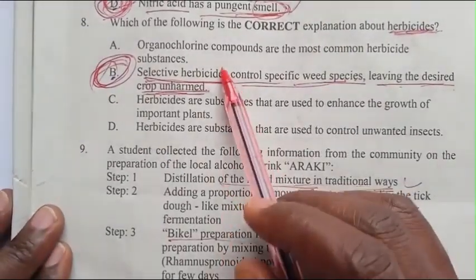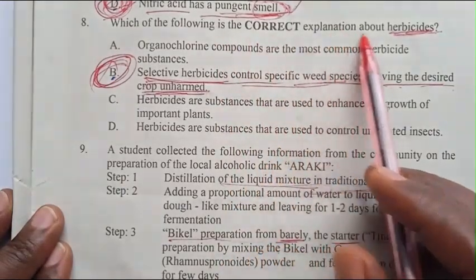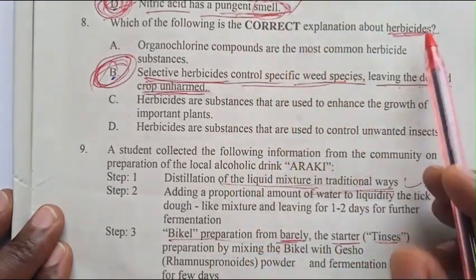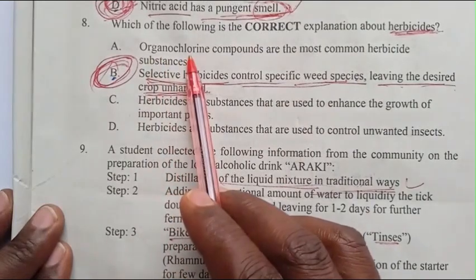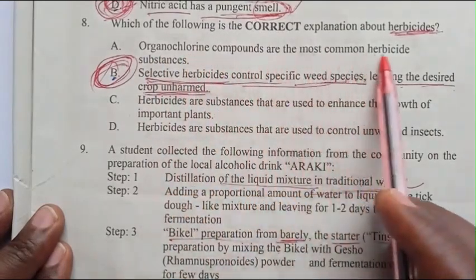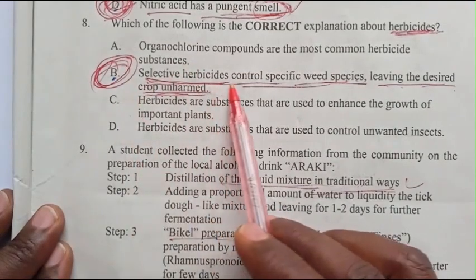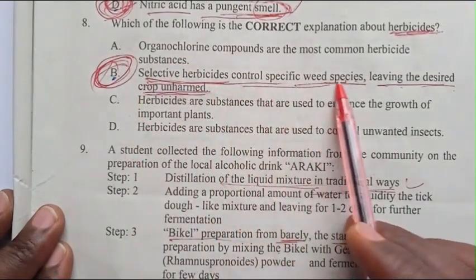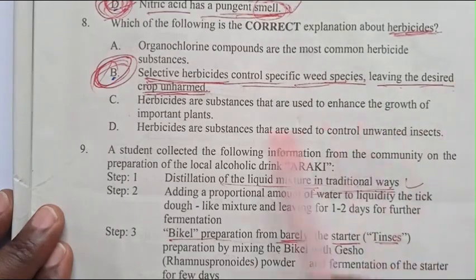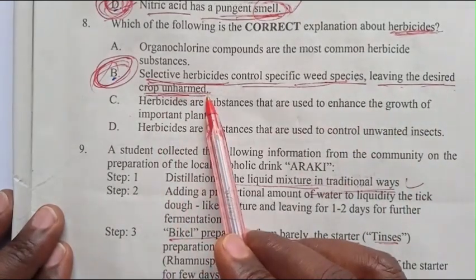Question 8. Which of the following is a correct explanation about herbicides? A. Organochlorine compounds are the most common herbicide substances. B. Selective herbicides control specific weed species, leaving the desired crop unharmed.